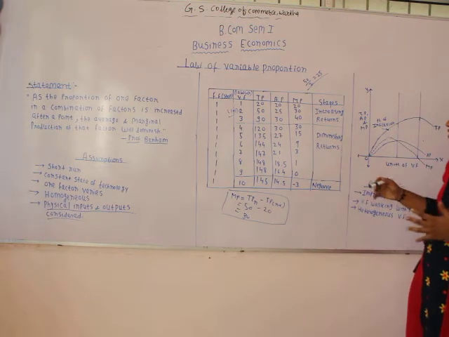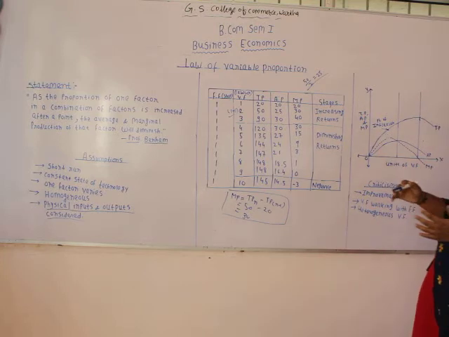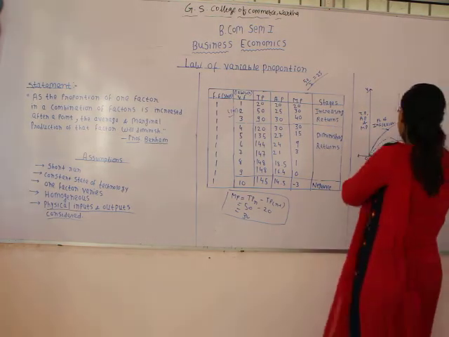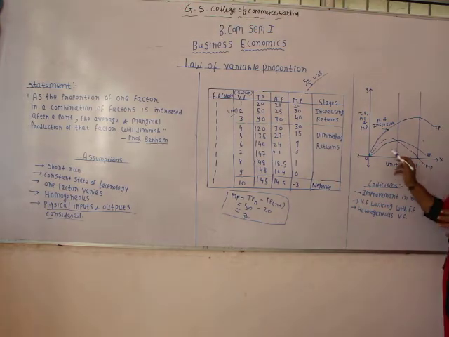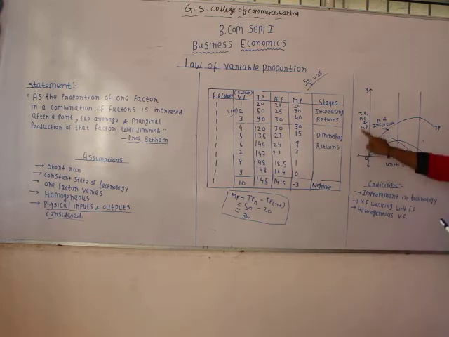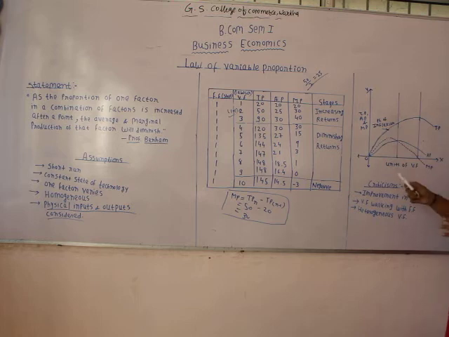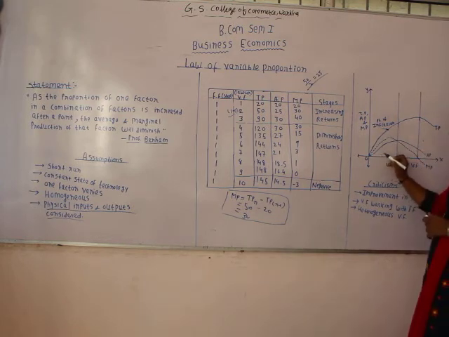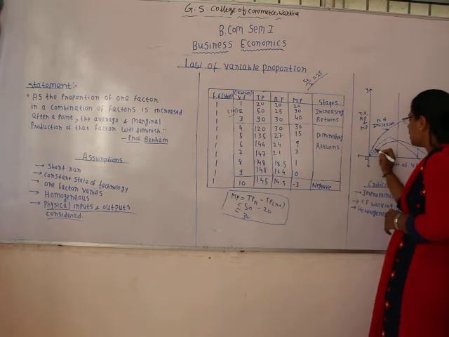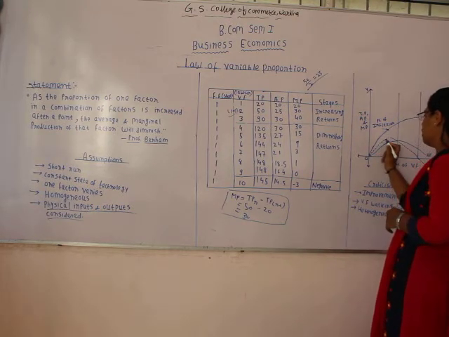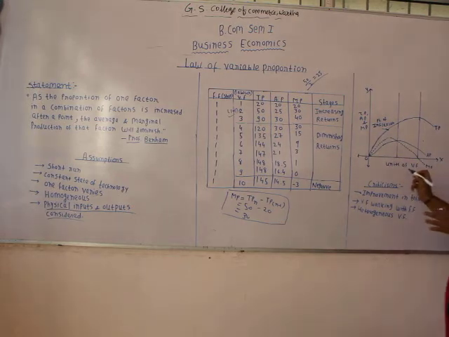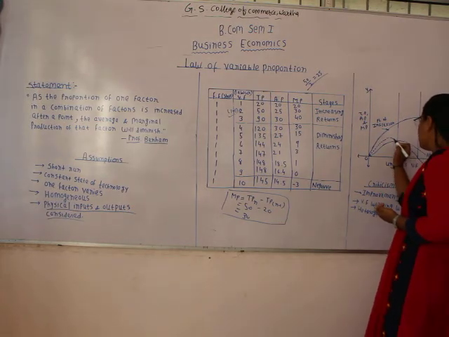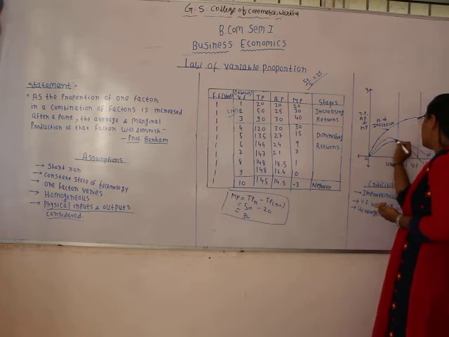Okay, so now we will see how the schedule can be plotted on the graph. In this graph we can see that on the x-axis units of variable factors have been shown, and on the y-axis the total production, average production, and the marginal production are shown. So here we can see that at the first stage this marginal product is increasing at an increasing rate up to a certain point of time, and in the first stage itself the marginal product starts declining.